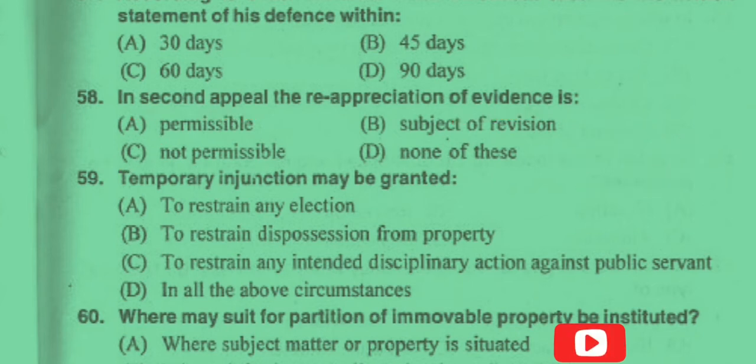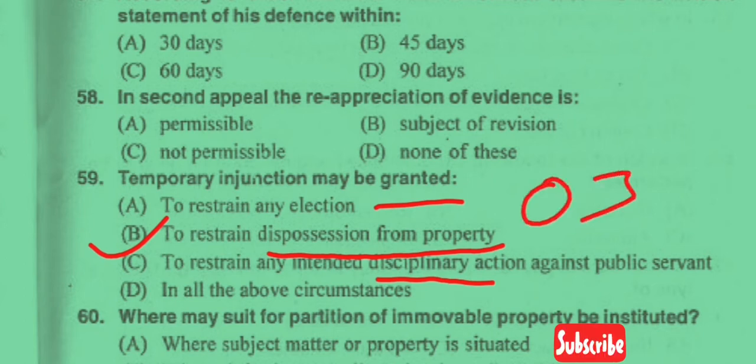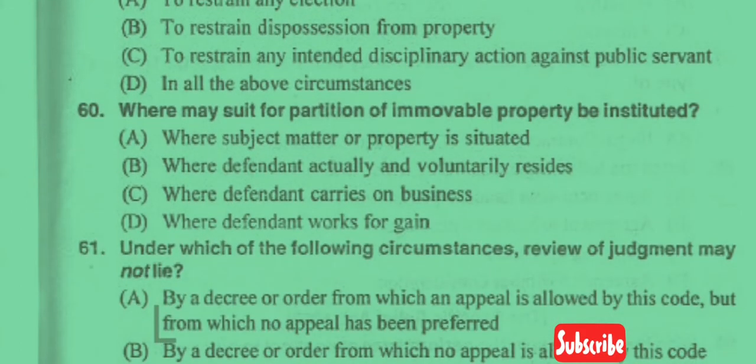Now question number 59. A temporary injunction may be granted to restrain any election. Option B, to restrain dispossession from property. Option C, to restrain any intended disciplinary action against a public servant. And option D, in all the above circumstances. So the answer to this question is option B, to restrain dispossession from property, and it falls under Order 39 of CPC.